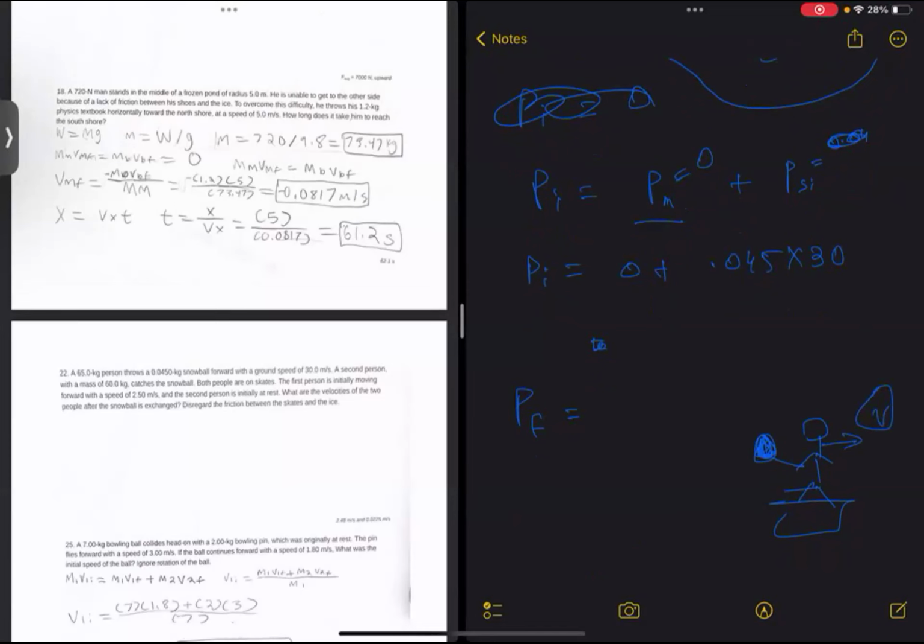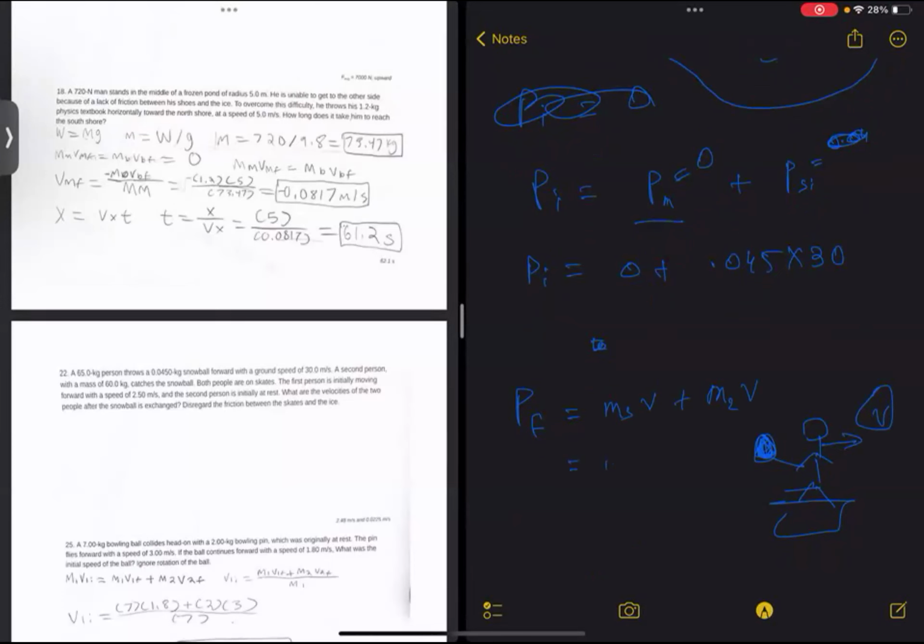Now, what is the final momentum of the system? Mass of the snowball multiplied by velocity of the snowball plus mass of the second man multiplied by velocity of the second man. And will the velocity of the second man and the velocity of the ball be the same in the final case? Right.